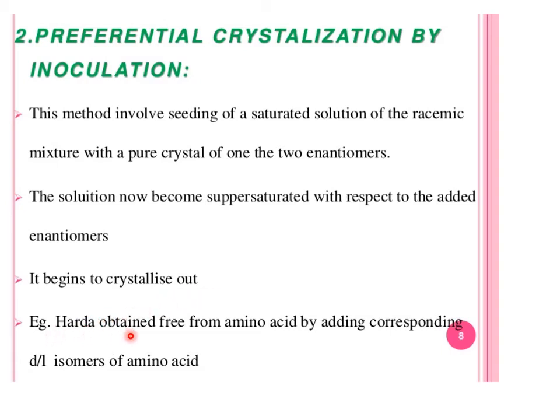Harada was the scientist who obtained free amino acid by adding the corresponding DL isomers of the amino acids. Means when you put the DL isomer of amino acid, one will crystallize out and the other will remain as it is. This is the preferential crystallization. Preference comes from priority: one enantiomer will get priority by crystallizing out, and the other will not be crystallized out.